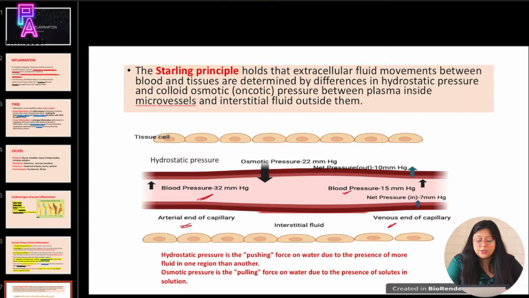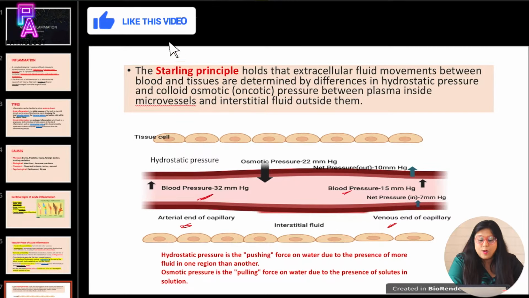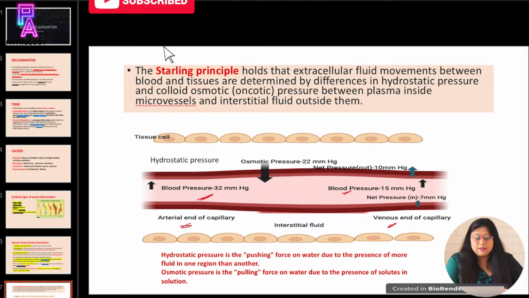and osmotic pressure is the pulling force of water due to the presence of solutes or proteins in the solution. So the osmotic pressure will always be inwards because the proteins will be present inside the capillaries, and these proteins will exert an inward pressure. So here in this condition, the osmotic pressure is 22 mmHg. Now I have explained how the fluid shift happens between the blood and the tissues. It's regulated by the hydrostatic pressure and the osmotic pressure.